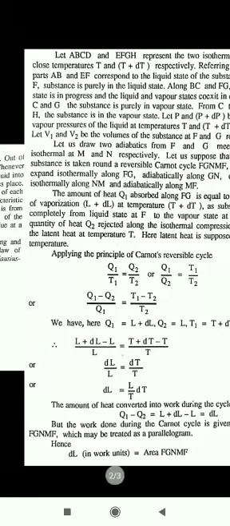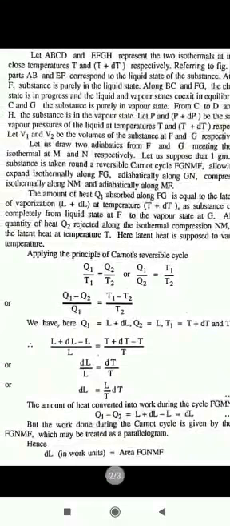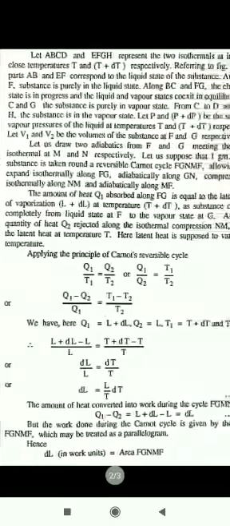Also, the quantity of heat Q2 rejected along the isothermal compression NM is the latent heat L at temperature T. Here latent heat is supposed to vary with temperature. Applying the principle of Carnot reversible cycle, Q1 upon T1 is equal to Q2 upon T2, or Q1 upon Q2 is equal to T1 upon T2, or Q1 minus Q2 upon Q1 is equal to T1 minus T2 upon T1.